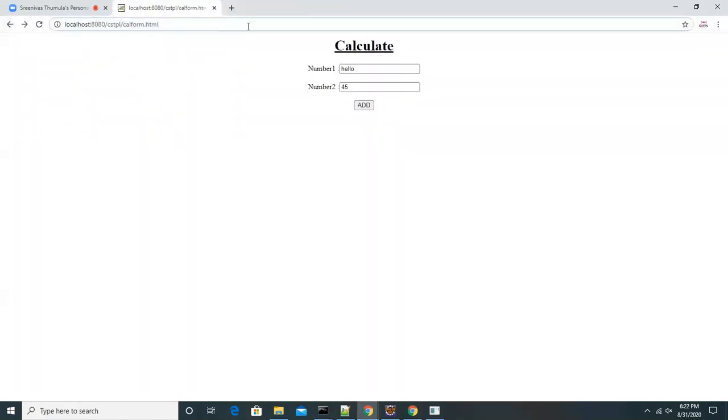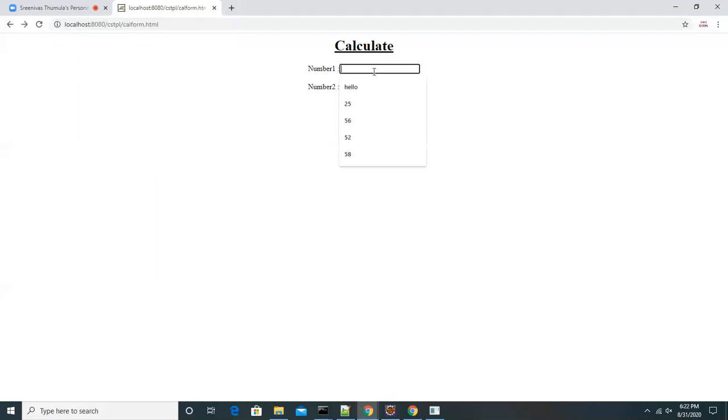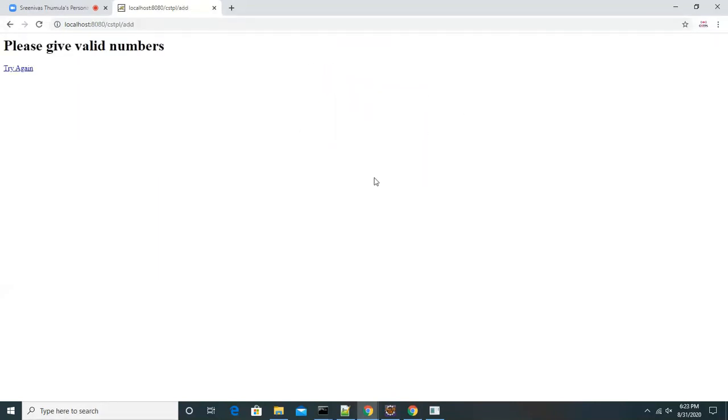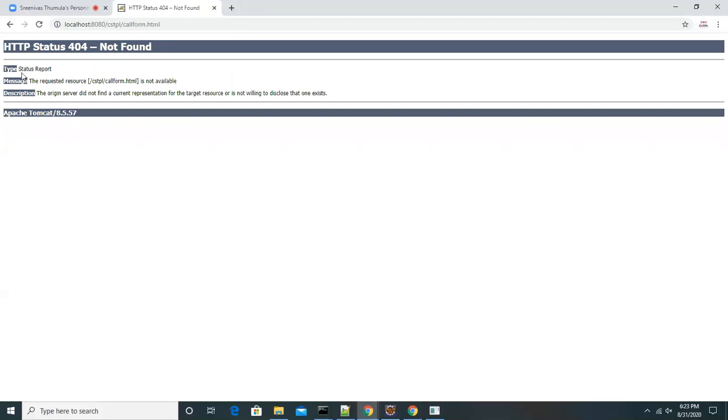Let's go and execute it once again. This is the first time I'm calling this, entering hello and 25. Clicking on that. So are you getting the response now? We are getting the response. It is saying please give valid numbers and try again. So when I click on try again, look at this, guys. We are getting one error. What is this error?